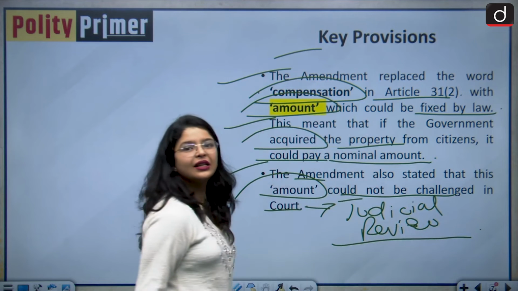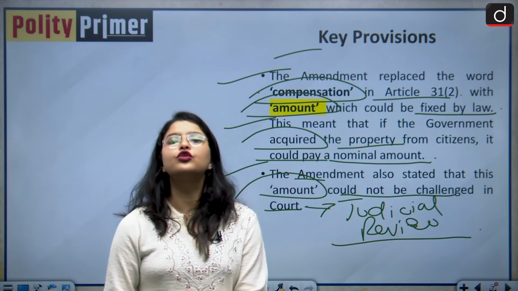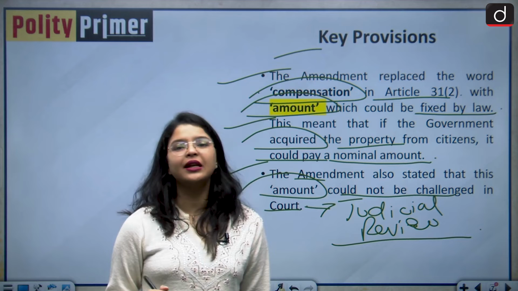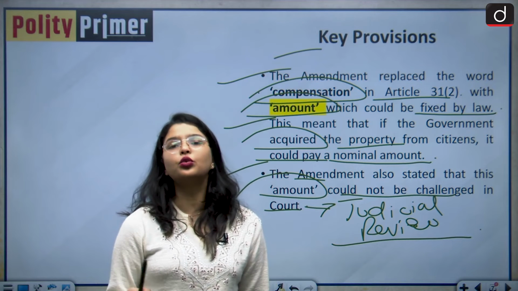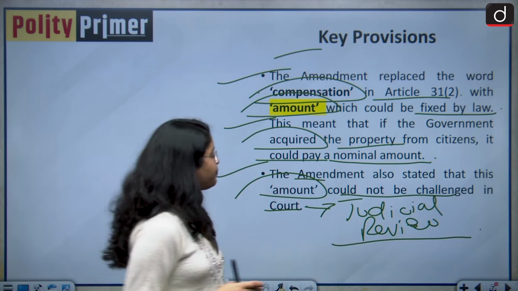So basically, the power of judicial review of the Indian Supreme Court was ended by this amendment. It said that you cannot now judicially scrutinize the amount which we are giving as compensation.